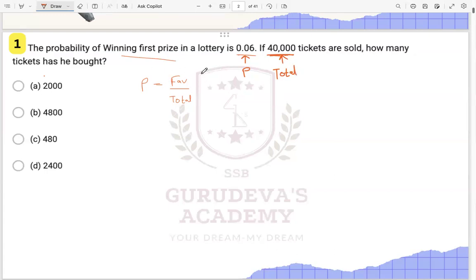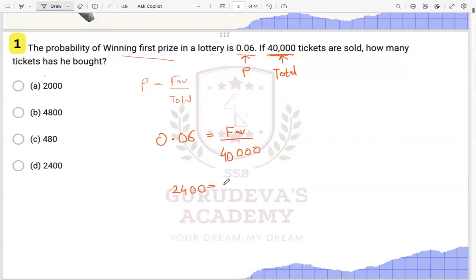Now we have to find this favorable outcome. Probability is given to us as 0.06, favorable we have to find, and total is given to you as 40,000. 0.06 times 40,000 becomes 4 sixes are 24, and 2 zeros.